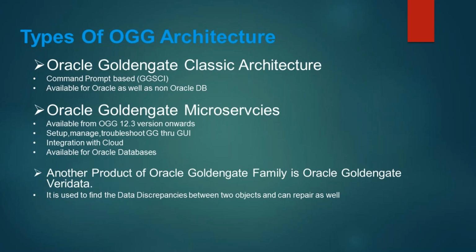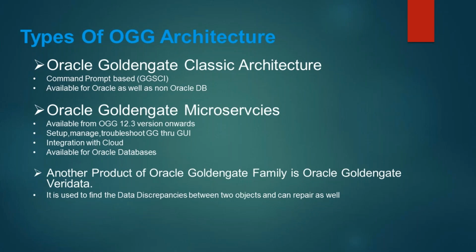Veridata is getting very popular nowadays, and is being widely used because of cloud migrations, because organizations want to confirm whether their data is in sync or not upon migration.